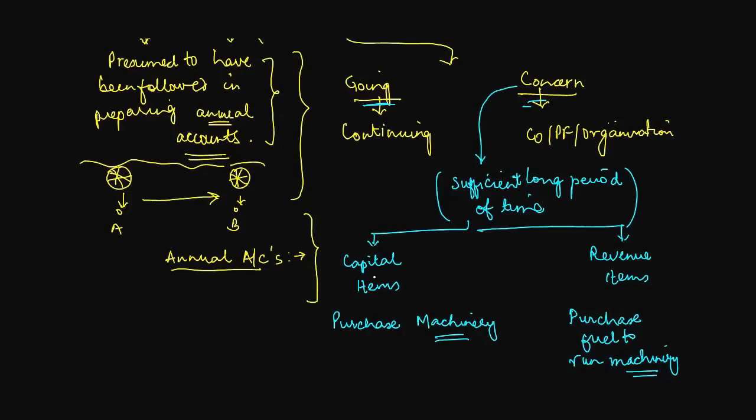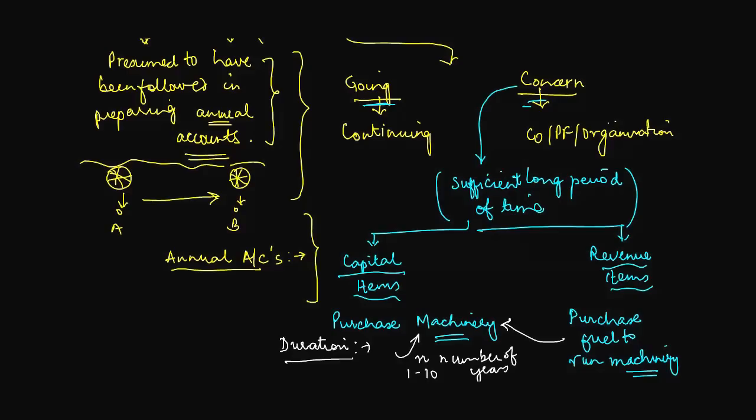Is there a difference between these two? Forget from an accounting perspective, is there a difference? Let me give you another hint. In terms of duration, yes, why not? The machinery which I purchase is going to work for n number of years, maybe 1 to 10 or something like that, right? Whereas the fuel, once it goes into the machinery, is going to be consumed on an immediate basis, right? So capital items are items which give you a recurring benefit, as against a revenue item which does not give you a recurring benefit.